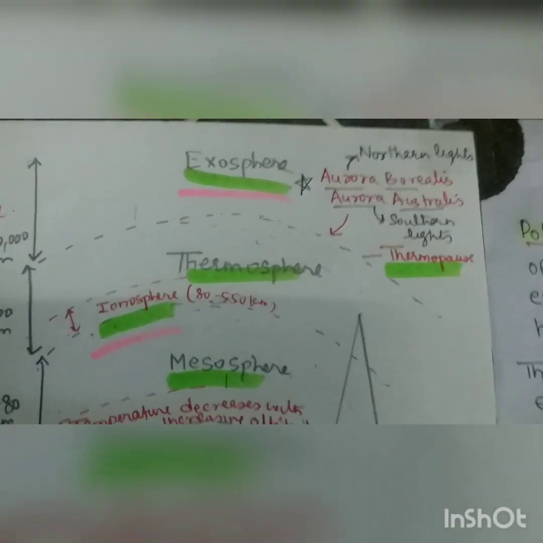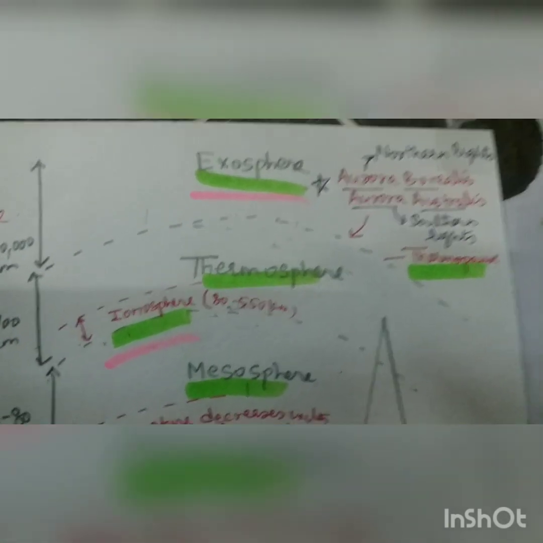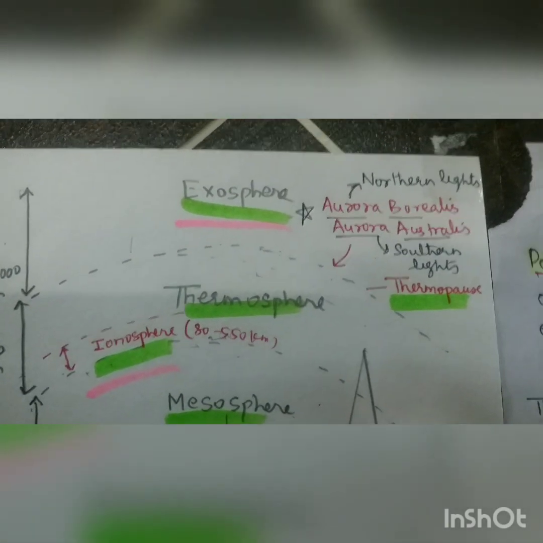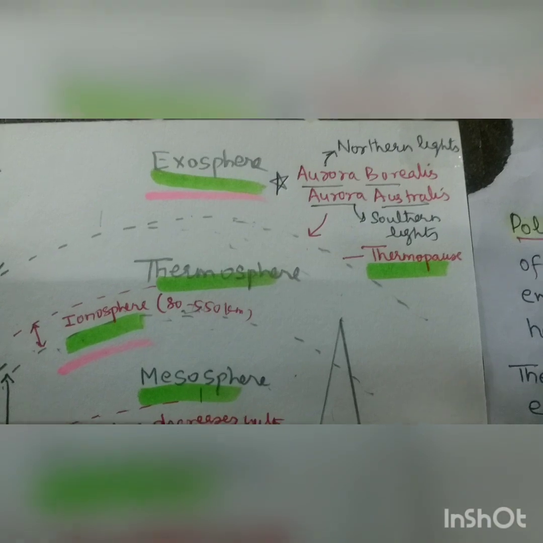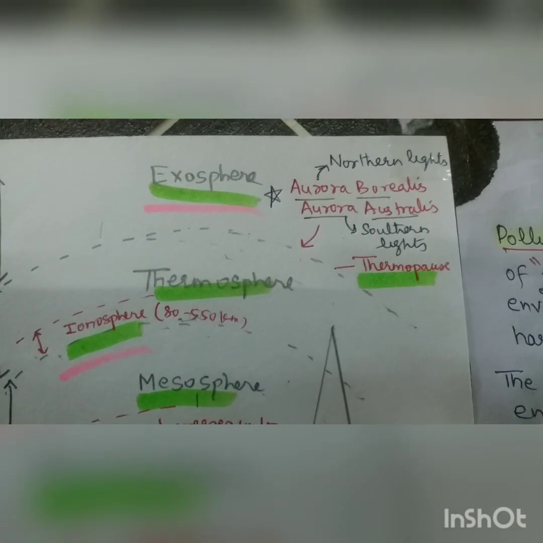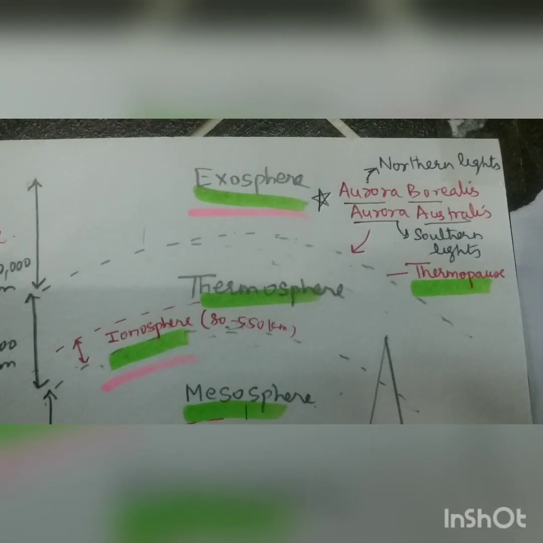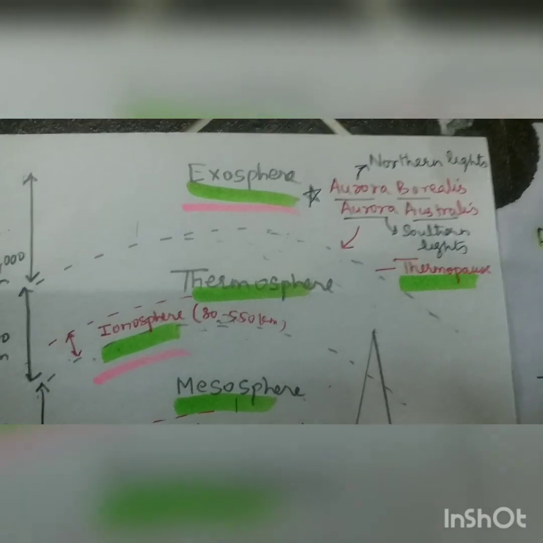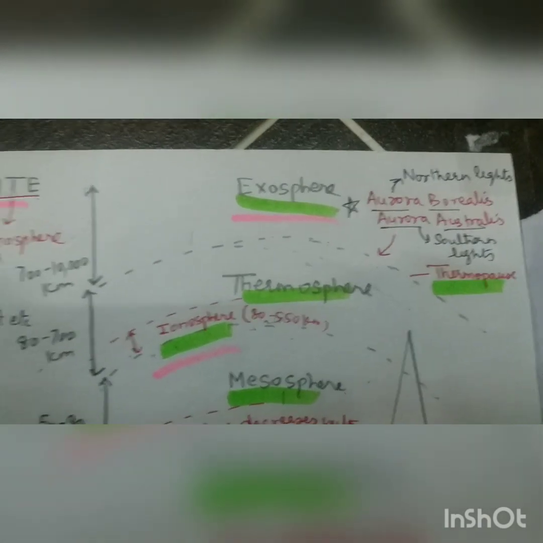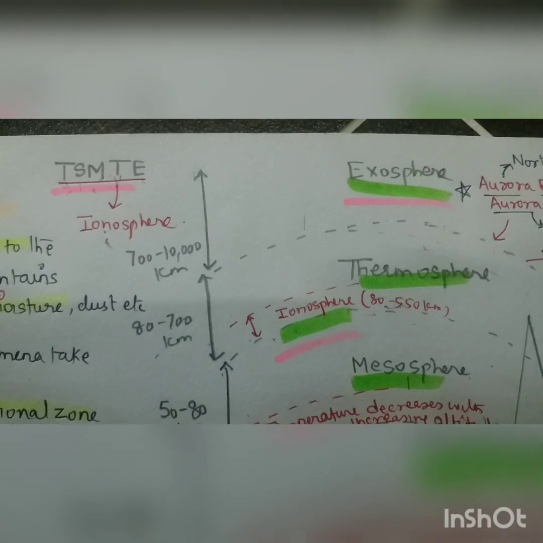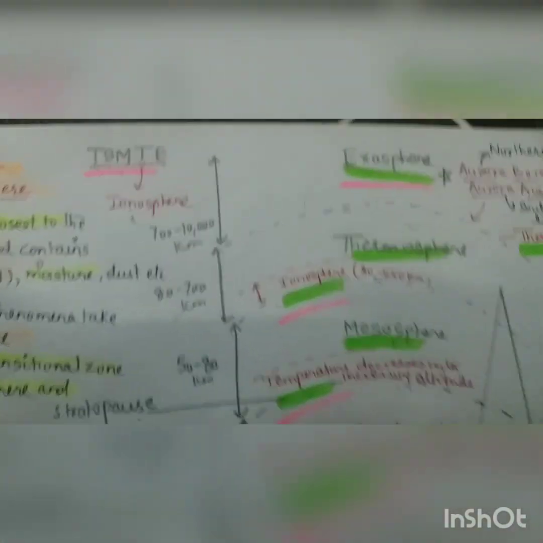Exosphere is where all the satellites move. Besides that, there are two phenomena, aurora borealis, that is northern lights, and aurora australis, that is southern lights, that occur in the exosphere. So this exosphere is 700 to 10,000 km, and this is the structure of atmosphere we did.